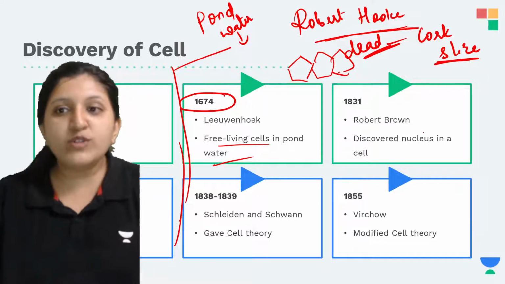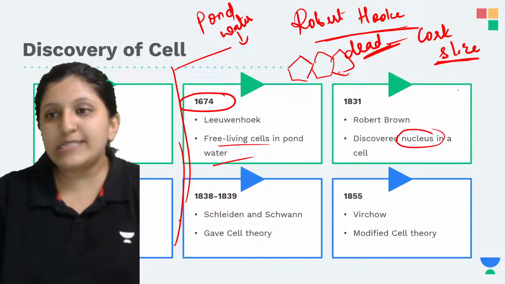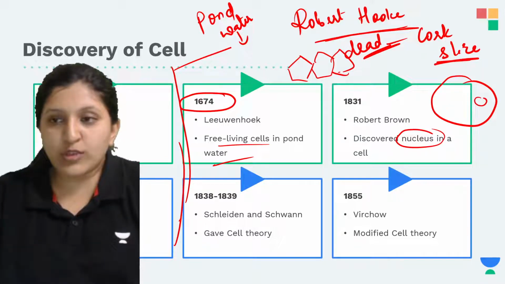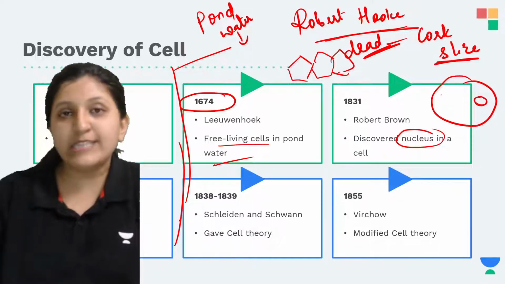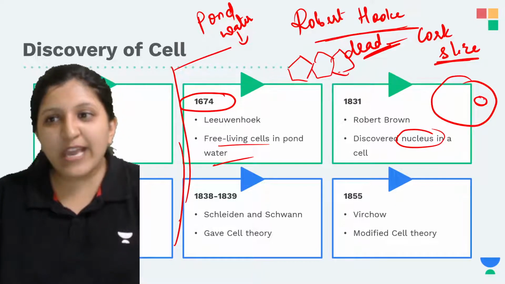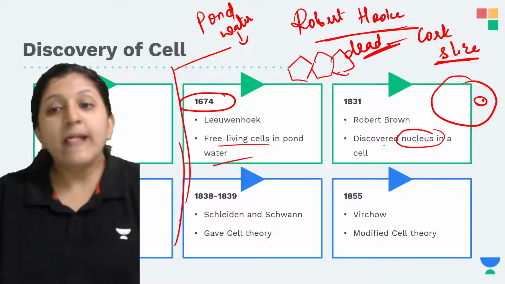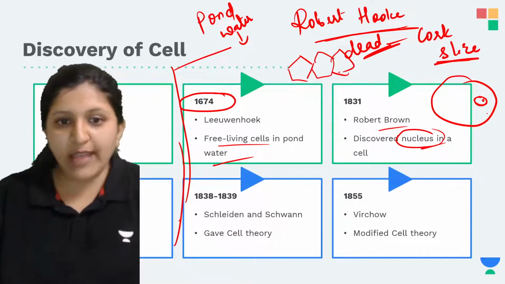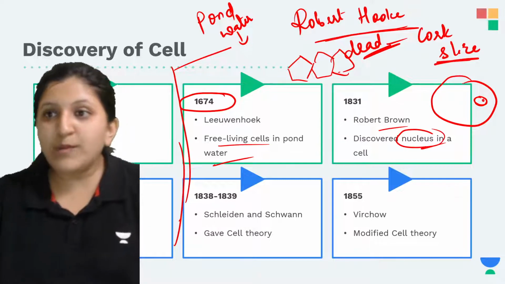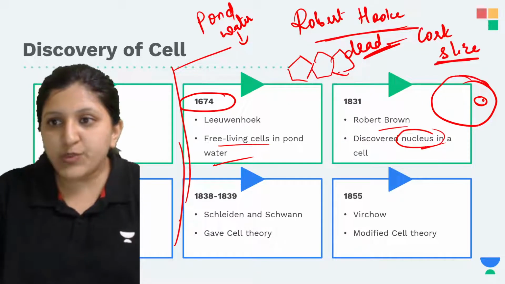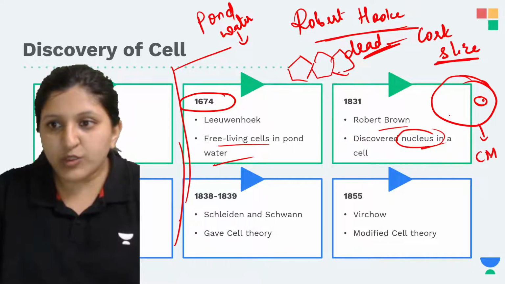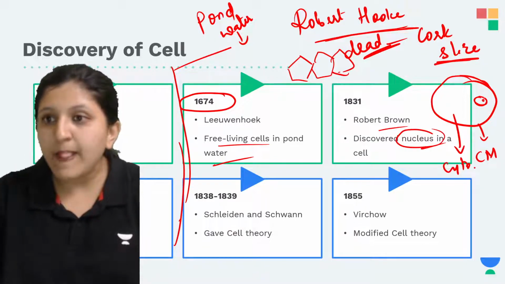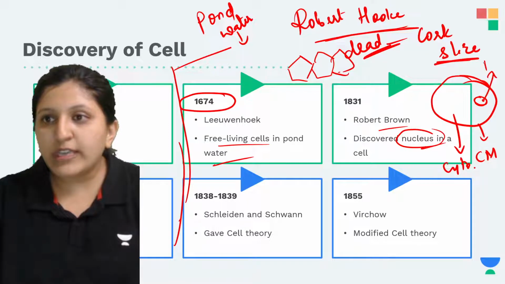Then Robert Brown discovered the nucleus in a cell. You know that there is a nucleus in the cell, and the nucleus will again have a nucleolus. The discovery of the nucleus was done by Robert Brown. Other than that, what exactly is protoplasm? This one is the cell membrane. Here you can find the cytoplasm, and this one is the nucleus.